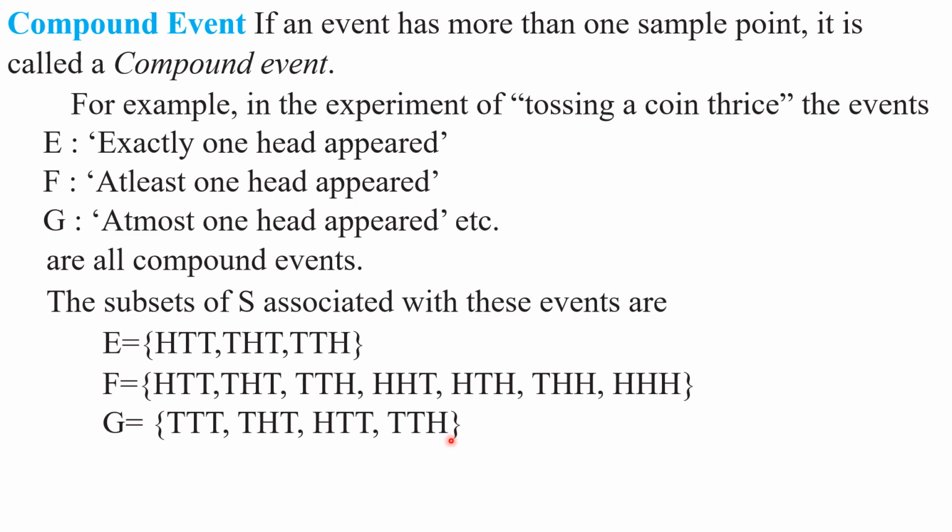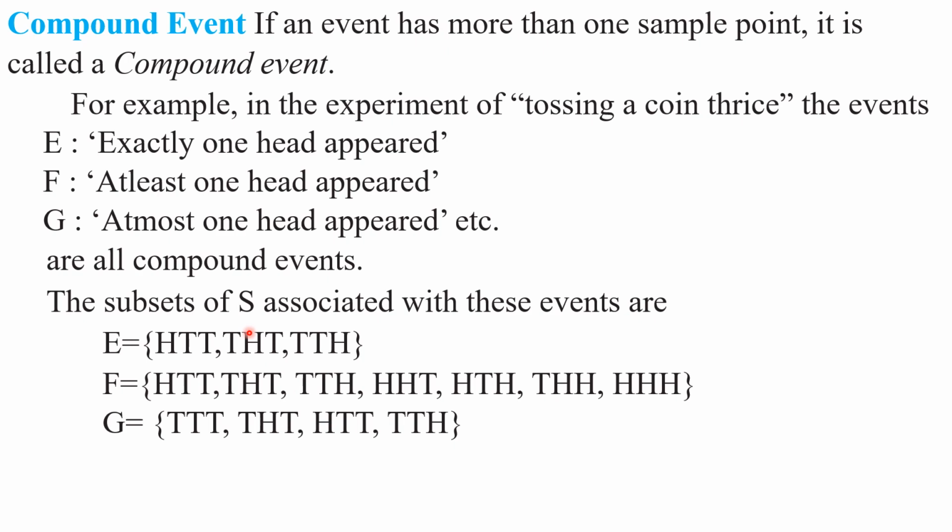In the sample space, how many elementary events will be there? 8 elementary events will be there. Out of these 8 elementary events, we have selected only a few elements for E, for F also, and here also we have selected only a few elements. So these are said to be compound events. Thus, these are also subsets of the sample space.